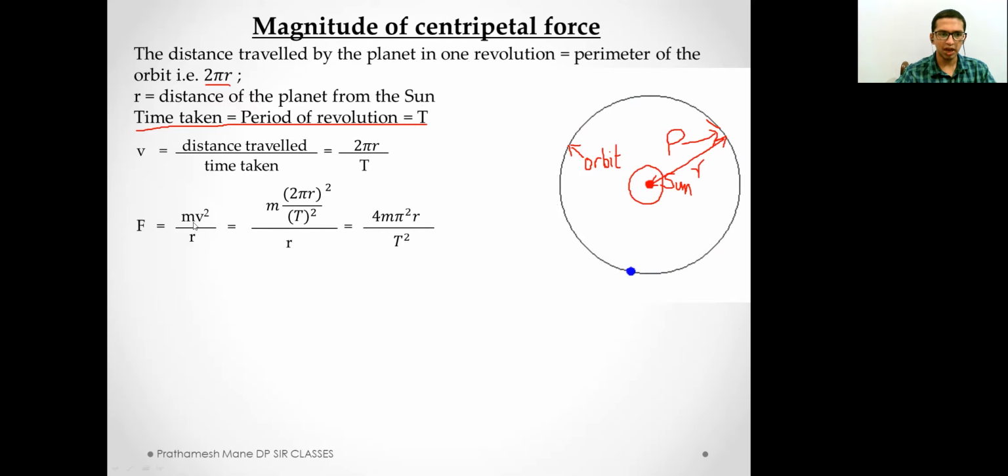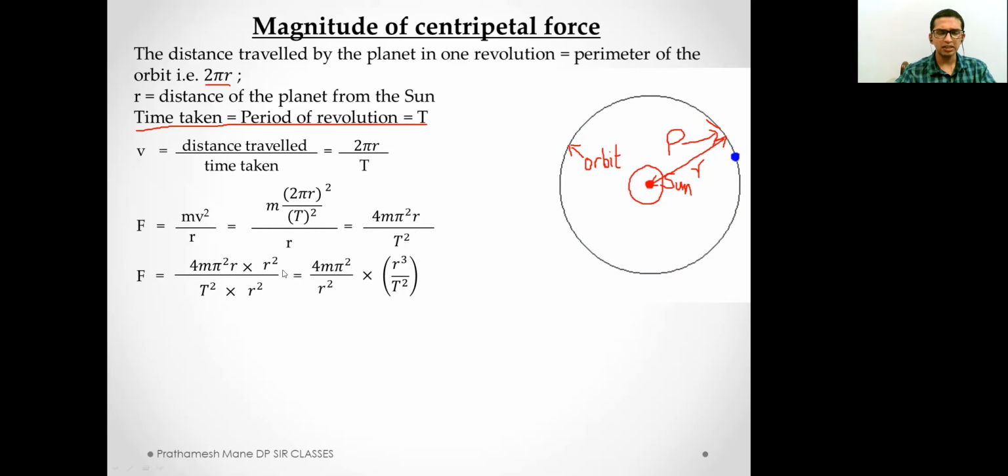So we substitute the value of v here and we get 2 pi r the whole square by t square, multiplied by m and divided by r. After opening the brackets and squaring the terms, we find the answer to be 4m pi square r upon t square. After this, we multiply the numerator and the denominator by r square.